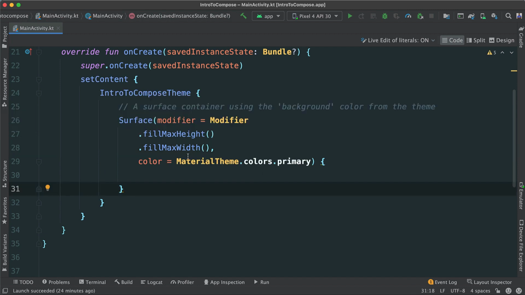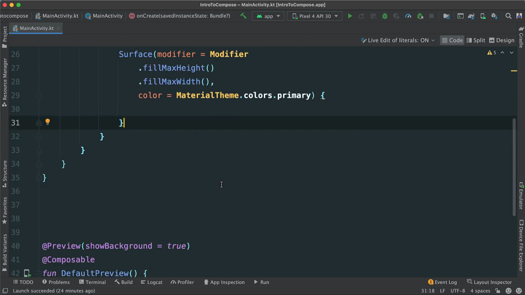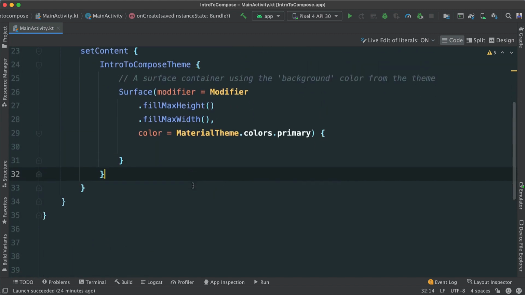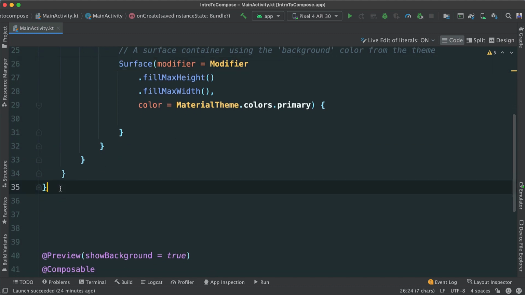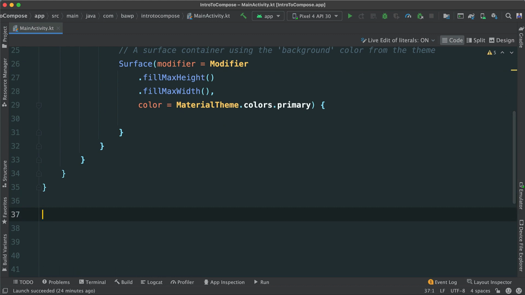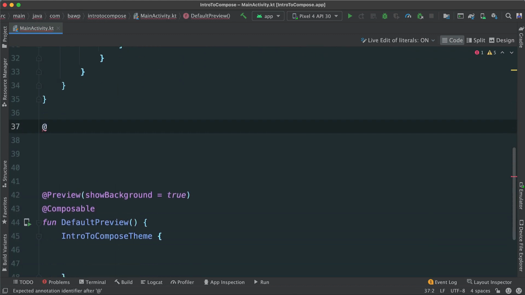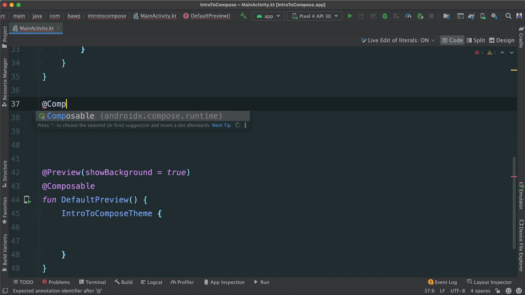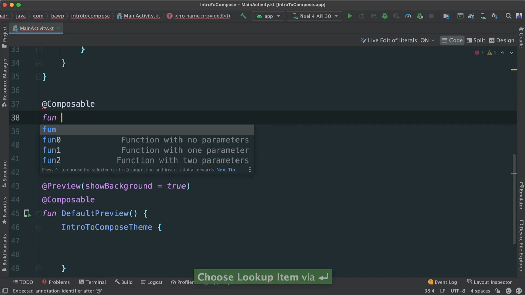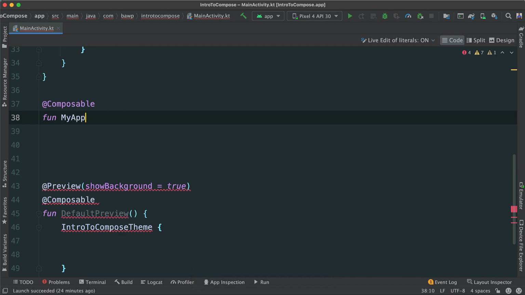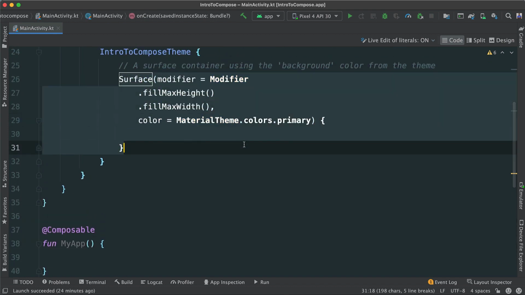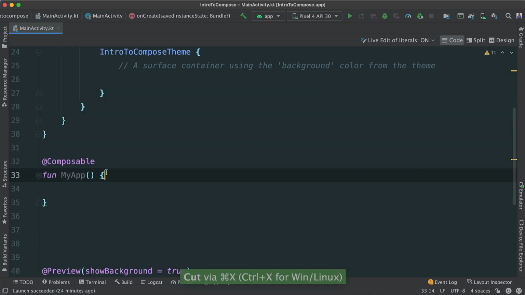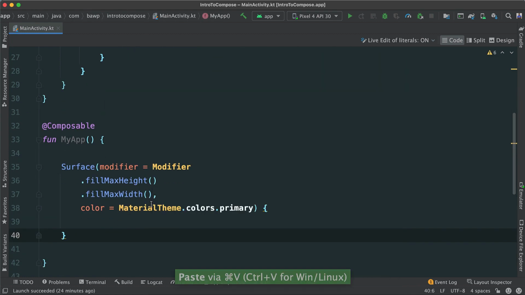Now, one thing I want to do is I want to remove this surface outside into its own place. So I'm going to create another composable here. So add composable as such, fun, call this MyApp. And then for this MyApp, I'm going to get this entire surface there. This is going to be our canvas per se. I'm going to put it here as such.